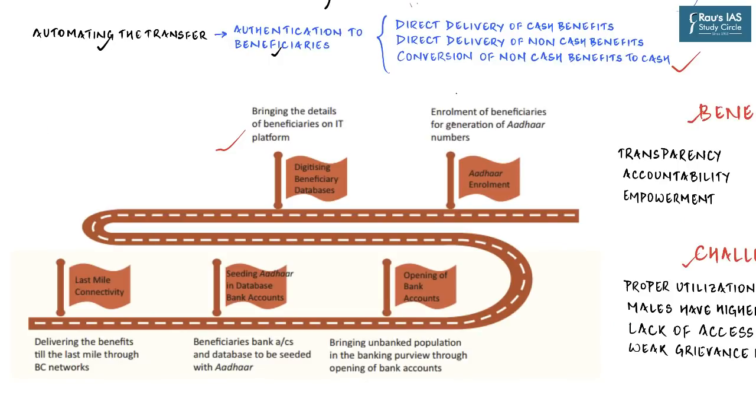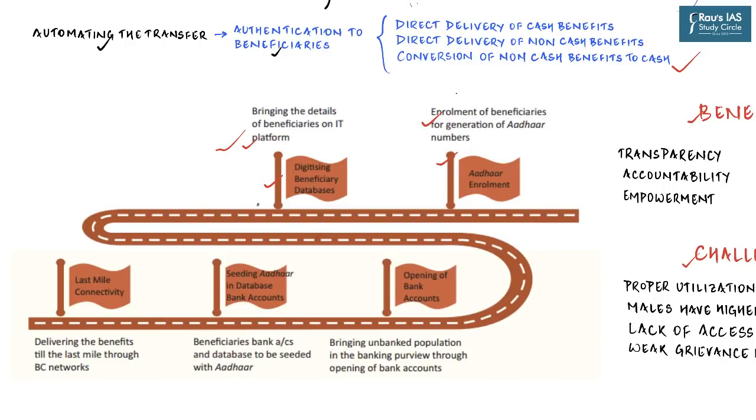So let us first understand the whole process of automating these transfers. What you have essentially initially is the population which is not on Aadhaar. So you first need to enroll them and get their Aadhaar card done. So enrollment of beneficiaries for generation of Aadhaar numbers is the first stage. Now, starting with a population which doesn't have any Aadhaar number, you now have a population where most of the people, especially those belonging to the vulnerable section, have one. The next stage would be to bring the details of these beneficiaries onto IT platforms, which means digitizing the beneficiary database.